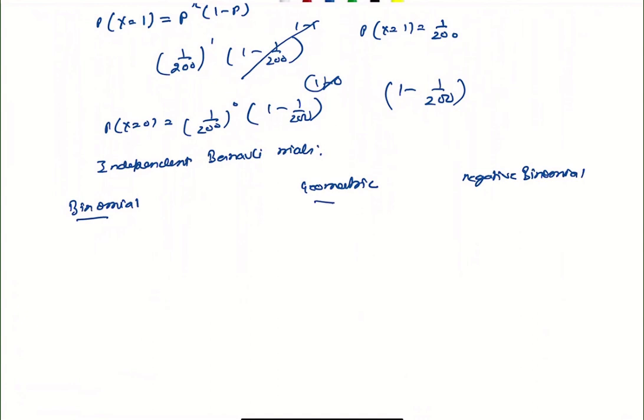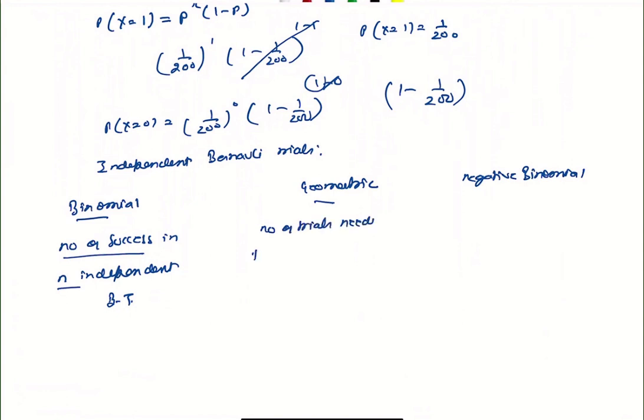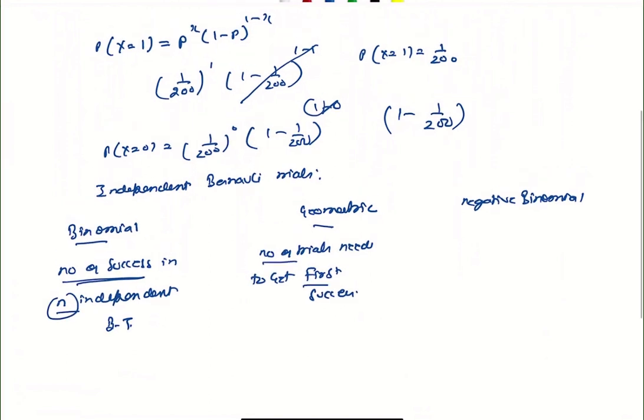Binomial is the number of successes in n independent Bernoulli trials, and geometric is the number of trials needed to get the first success.